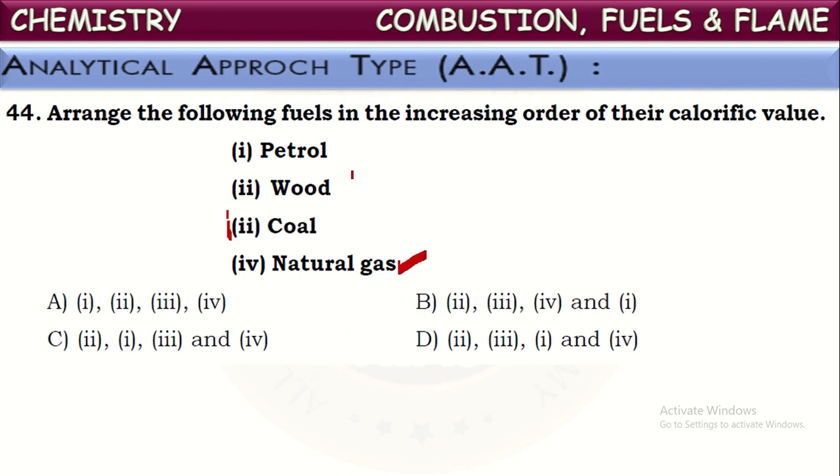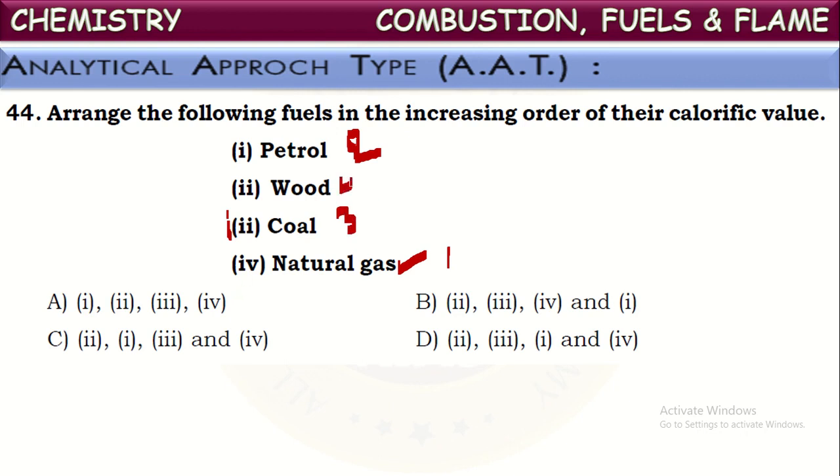And next, liquid fuels. Next, petrol is there. So we can say this is the one with the next highest calorific value. Next, there are two fuels, wood and coal. We know coal is processed dead vegetation, so it produces a larger amount of heat than wood.